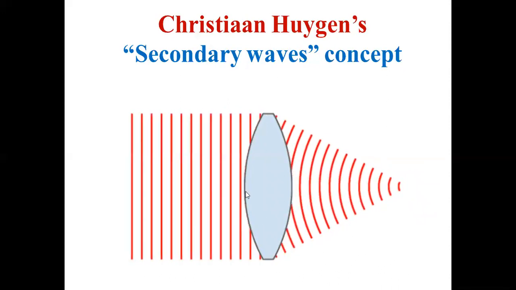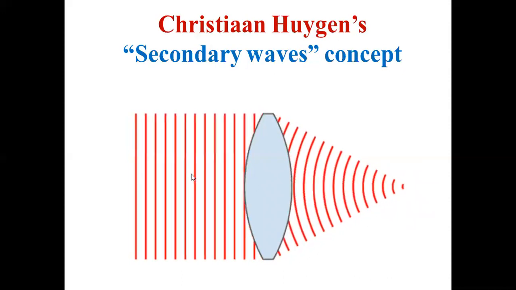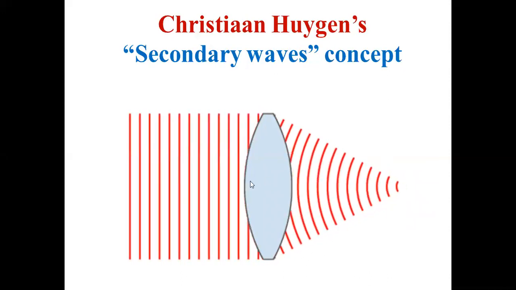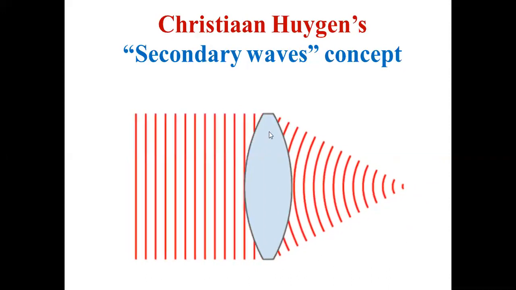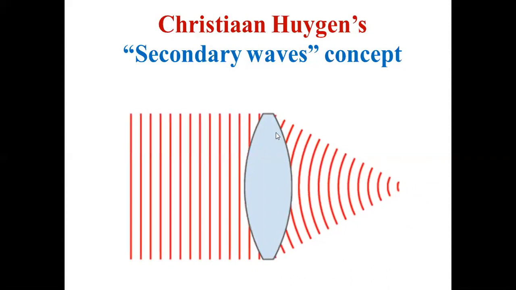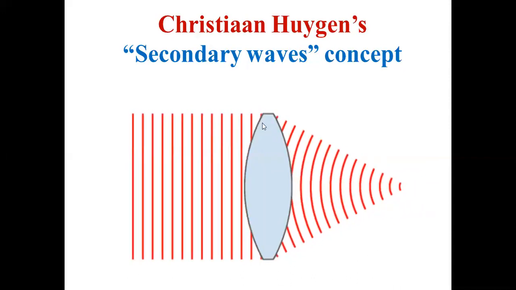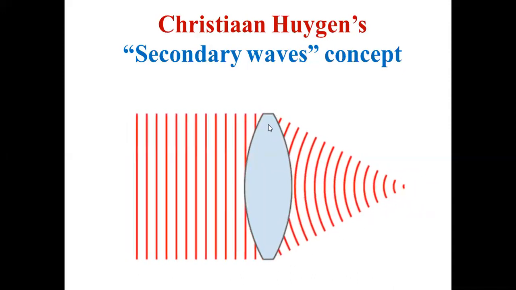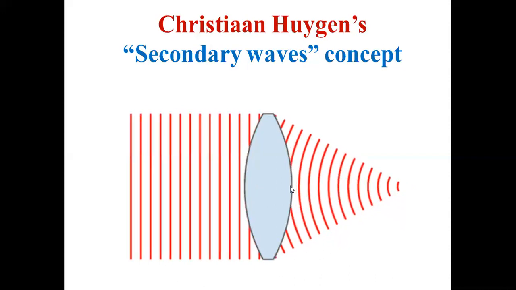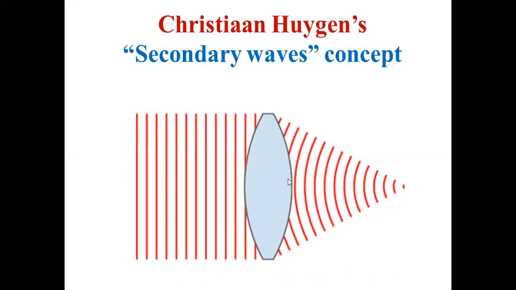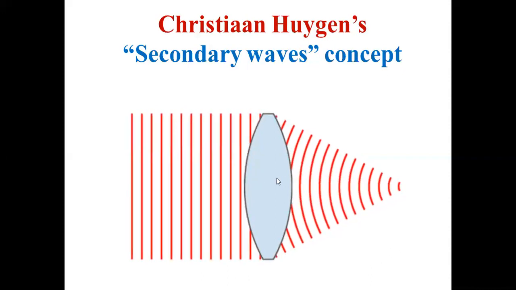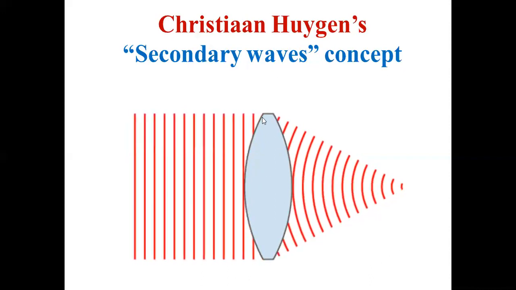So waves which are going in this direction hit the lens first. These waves have to travel a larger distance, whereas these waves have to travel a smaller distance inside the lens. So what happens? These waves move quicker, because they have to travel a lesser distance in the lens. These waves have to travel a larger distance in the lens, so they lag behind. These waves are bent forward.